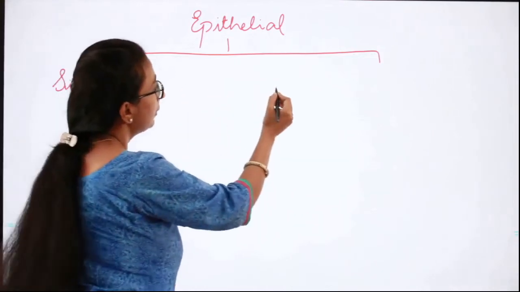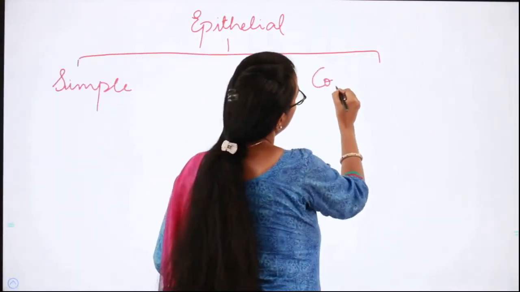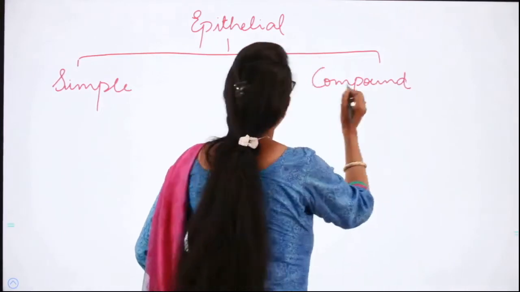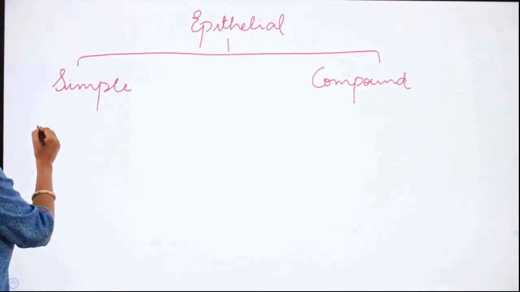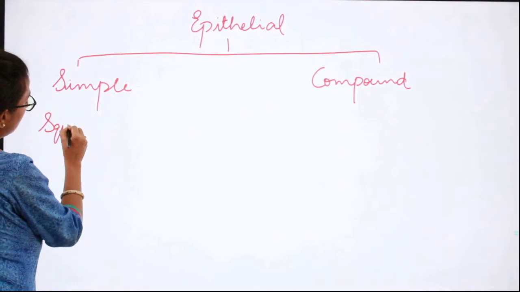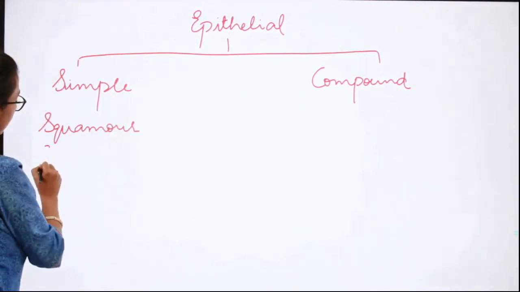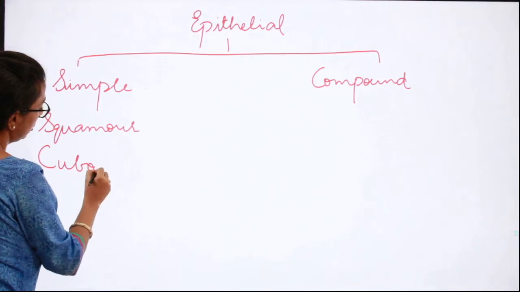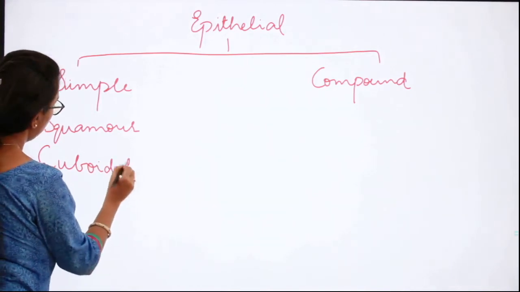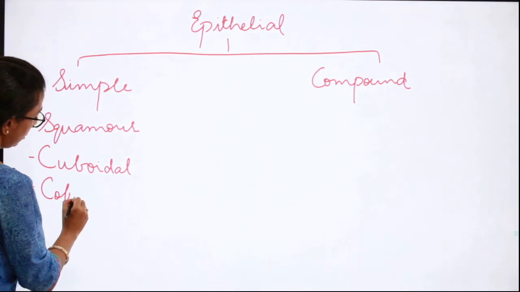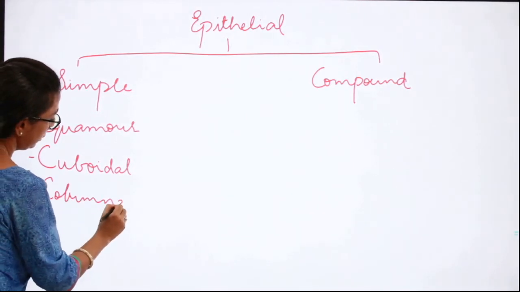Under simple epithelium, we have squamous, cuboidal, and columnar.